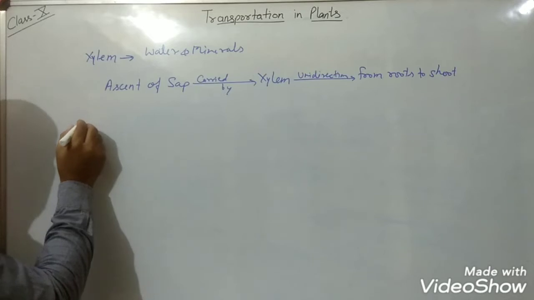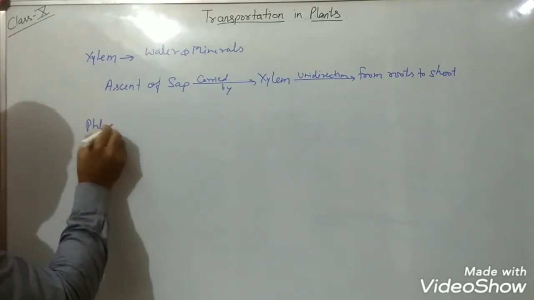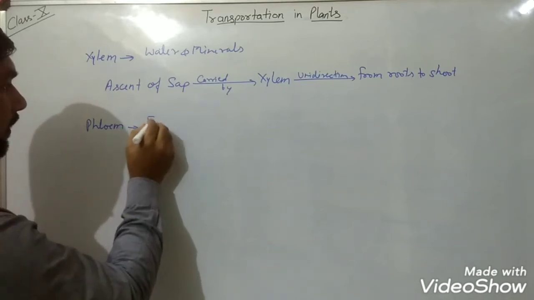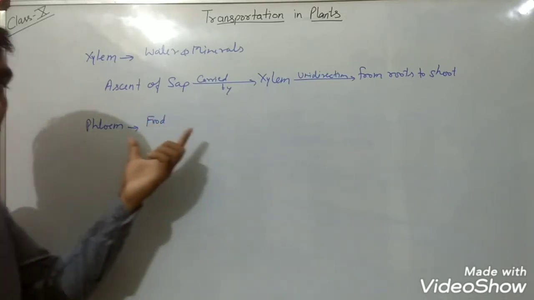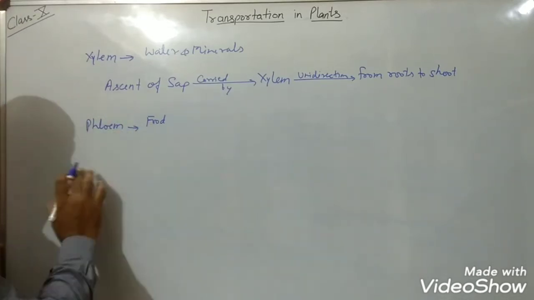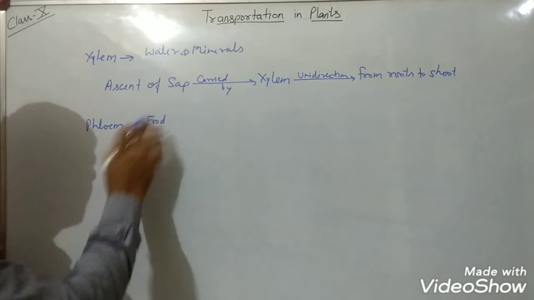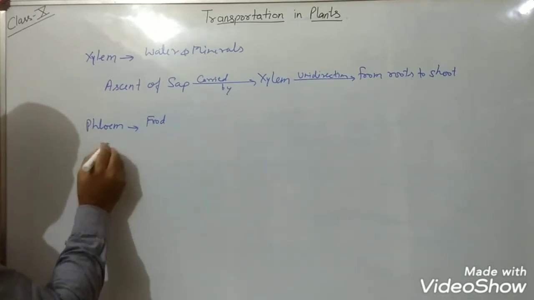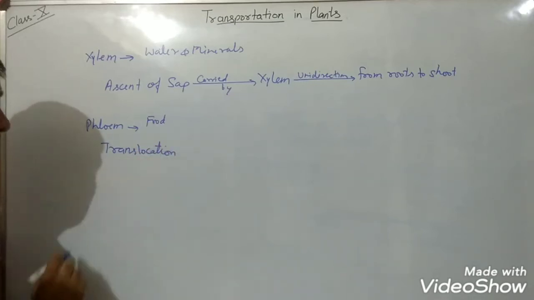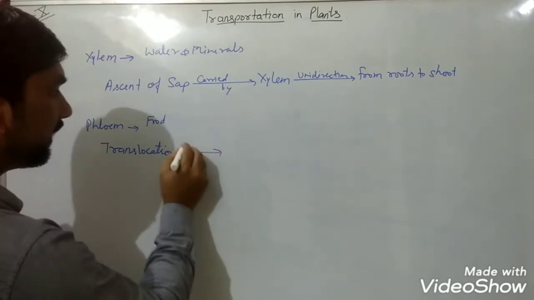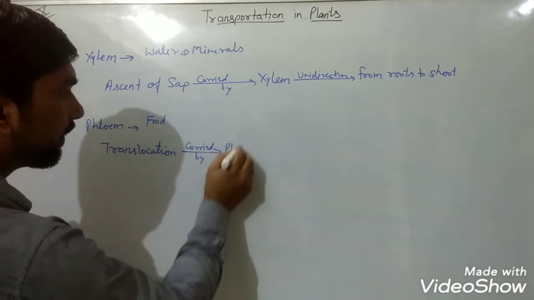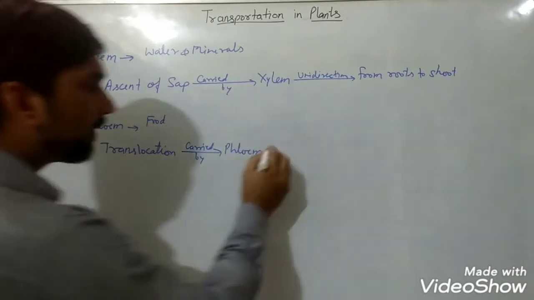But phloem is responsible for the transport of mainly food and hormones and soluble substances, such as amino acids, which can also be transported through this vessel. The transportation of food is known as translocation, and this is carried by phloem tissue.